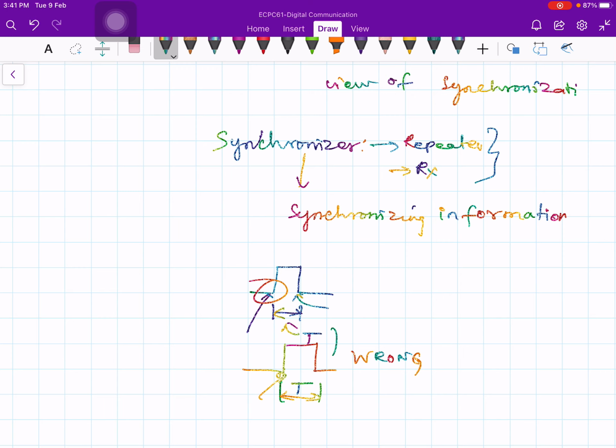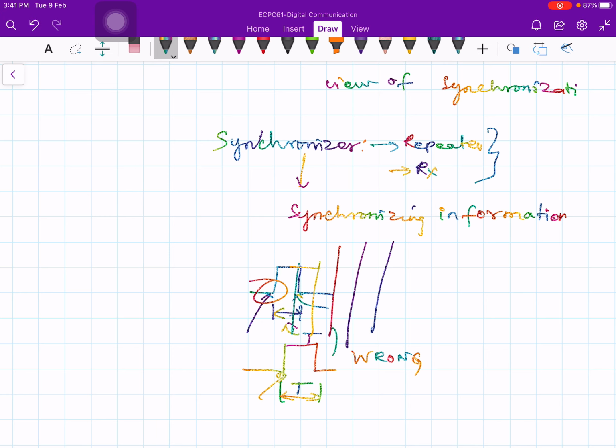So we need to know at what point the waveform crosses 0. How often are ones changing to zeros or zeros changing to ones?